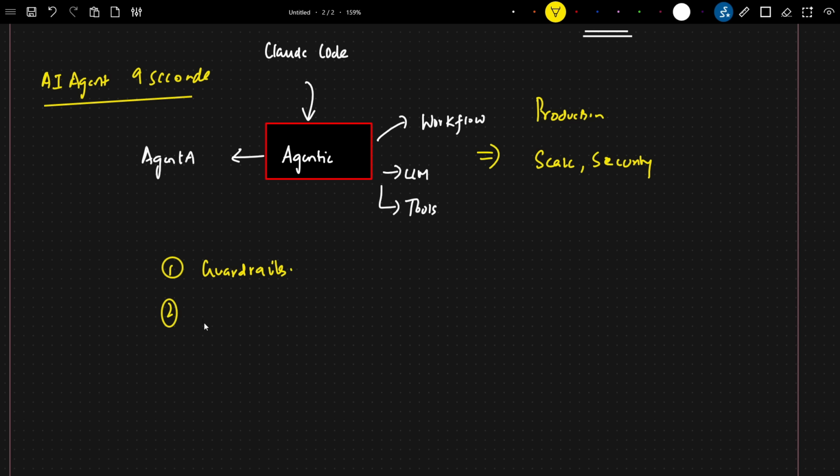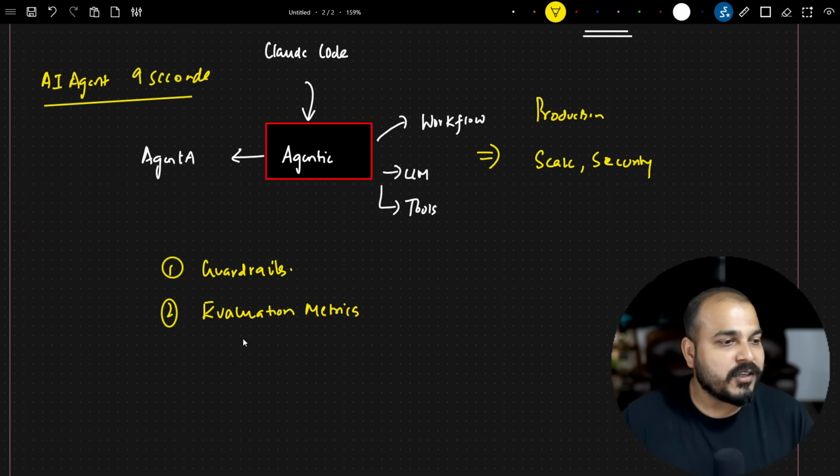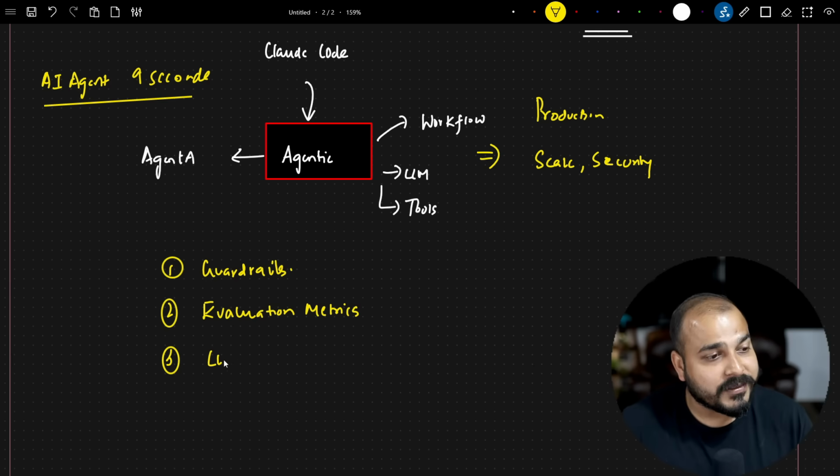How do you go ahead and check it with respect to the evaluation? So for that, you have various evaluation frameworks. You have evaluation metrics, right? That you can basically apply on these particular AI agents, and you can see how well they are performing. Along with this, there's a concept called LLM gateways.